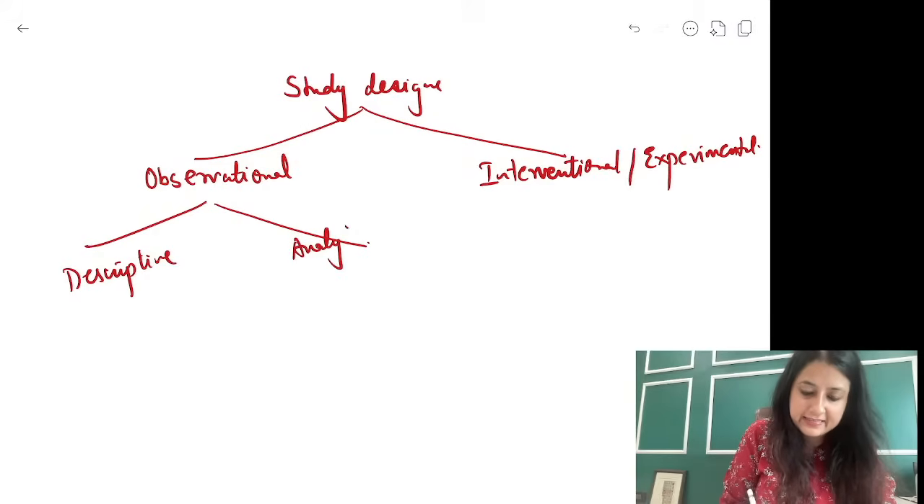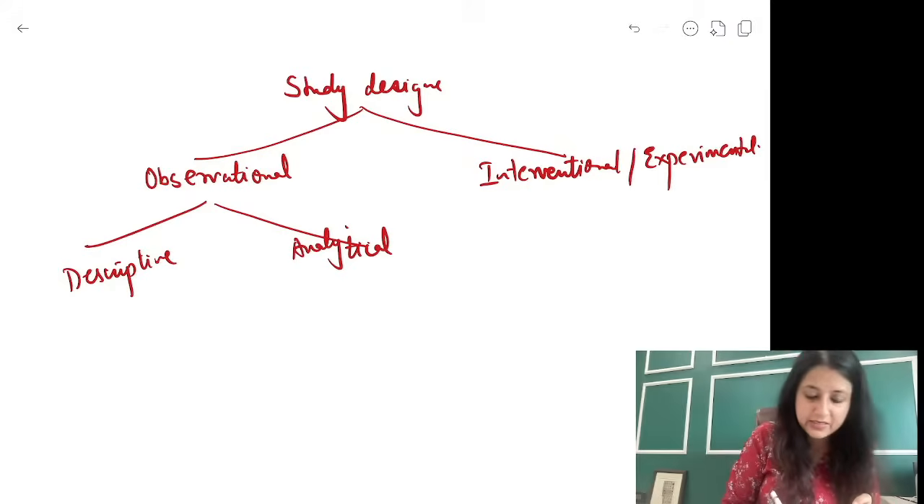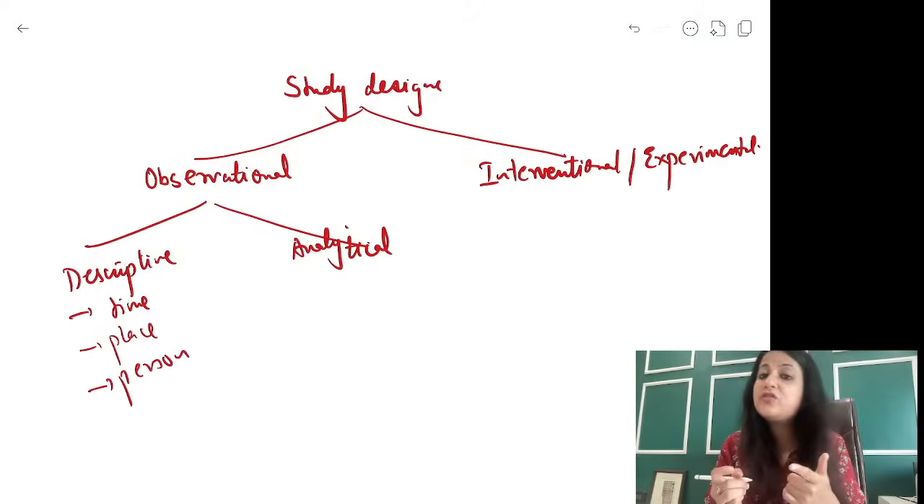Descriptive, analytical. Now when COVID happened, we didn't know that it was COVID. We first described it in terms of what? Time, place, person. And what is the buzzword for descriptive study design?